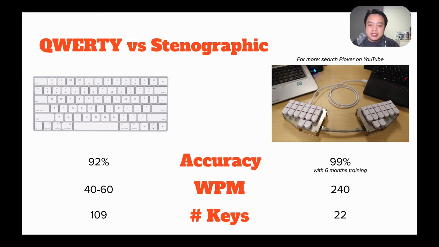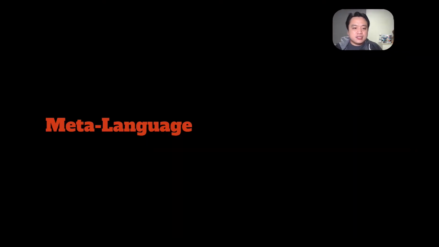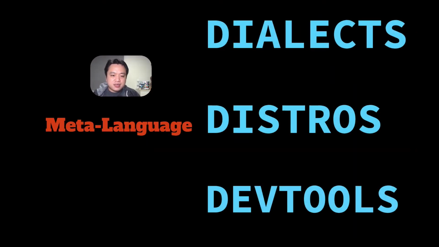What if, just like the steno keyboard, we can also focus on a few key levers to write and grow a meta language? I've been trying to discover what they are, and I think it comes down to 3 things: designing domain-specific dialects, curating and maintaining good distributions of them, and creating great developer tooling.